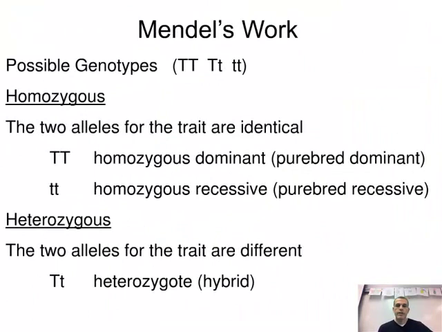Okay, so now we're going to take a look. Now we know the letters. We know the capital letter gives us the dominant trait, lowercase gives us the recessive. We know how to determine that. We know what phenotypes and genotypes are. So now let's take a look at two other terms.